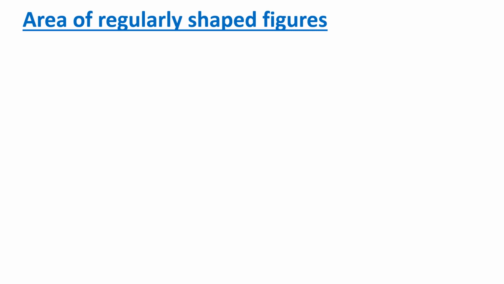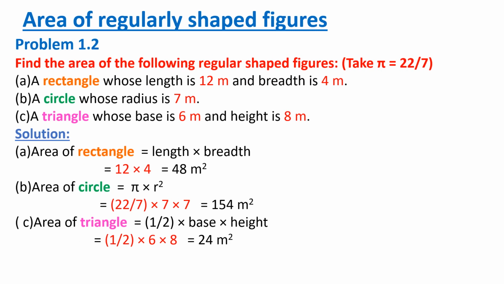Very good. The second problem is, find the area of the following regular shaped figures. So they are given different shapes and you have to find the area for those shapes. Okay, the first question is a rectangle whose length is 12 meter and the breadth is 4 meter. So look at the picture.